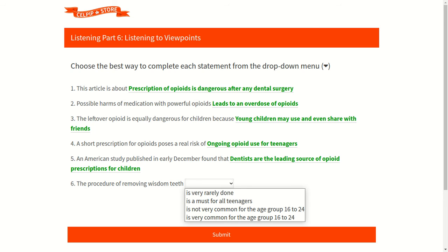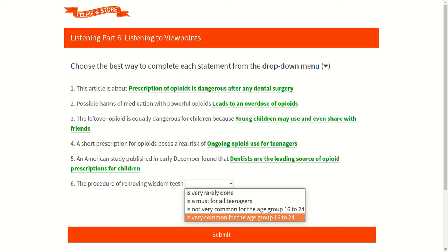Let's check out the available options. Option 1 is very rarely done. Option 2 is a must for all teenagers. Option 3 is not very common for the age group 16 to 24. And last option 4 is very common for the age group 16 to 24.